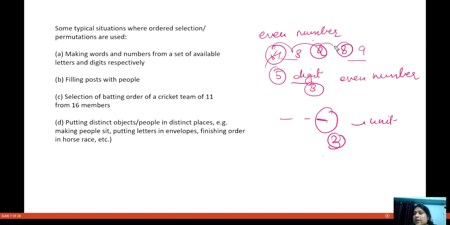For the rest of the places, we have five numbers, so we can do this in five ways each. So you can do this in 75 ways. So this is how you can apply it with even numbers.